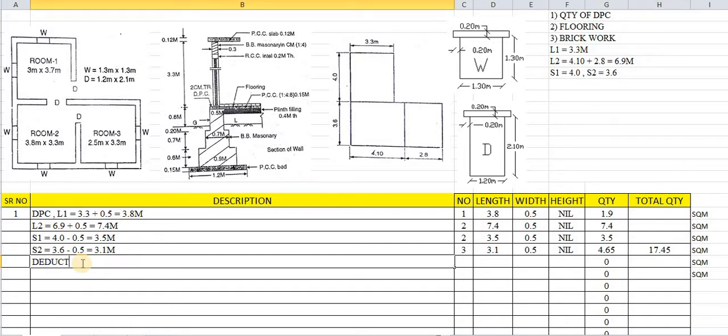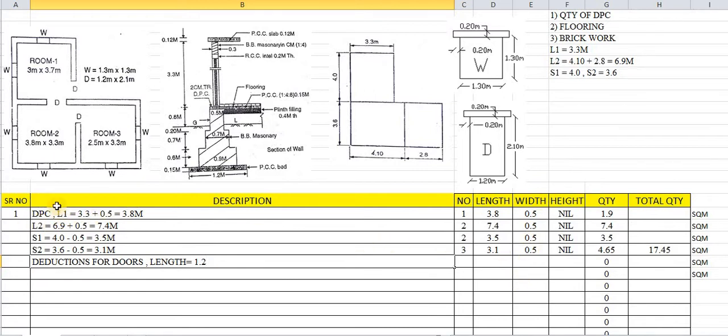Deductions for doors. So for that, what is the length of door? Length of door has been given in this as 1.2. So 1.2 is the length of door. What about width? The width is the same as the width we have already taken. This width column will be the same.